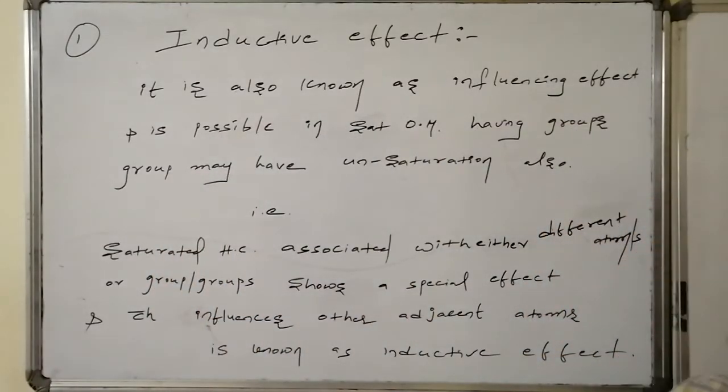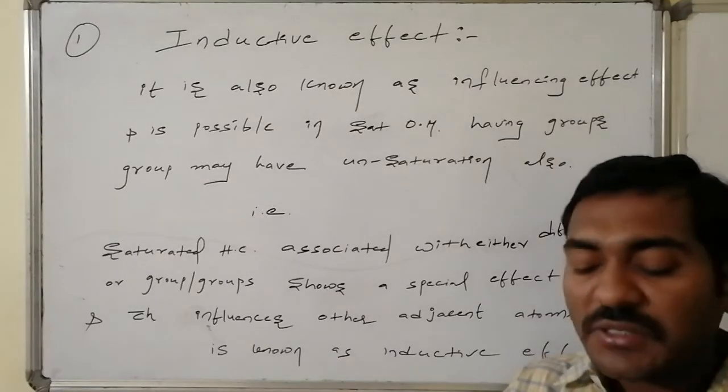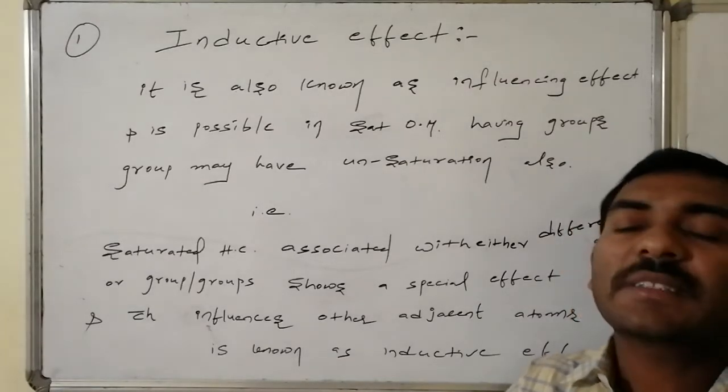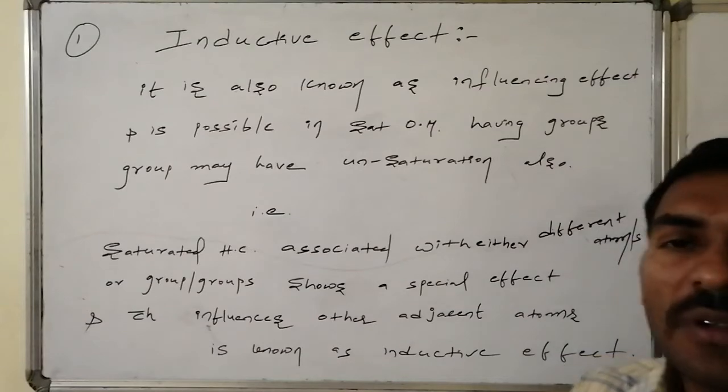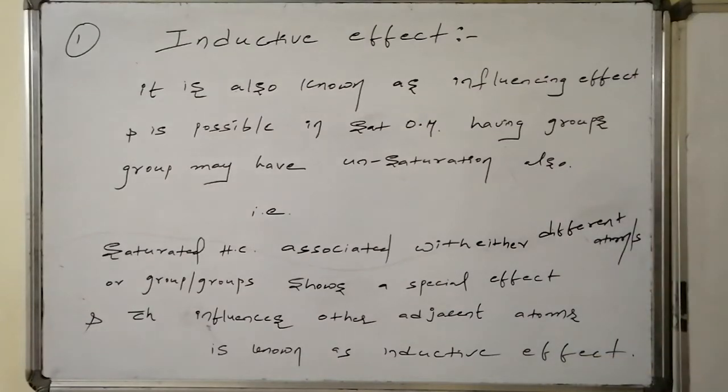It is possible in saturated organic molecules having groups, or the group may have unsaturations in it also. That is, a hydrocarbon portion which is connected with a group or atom. If it is an atom, there is no issue. If it is a group, that group may consist of unsaturations and any other combination also.